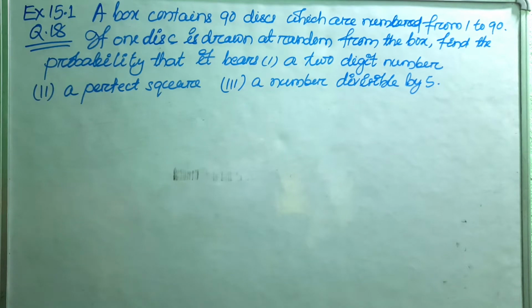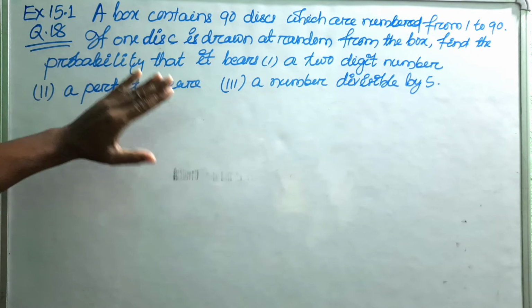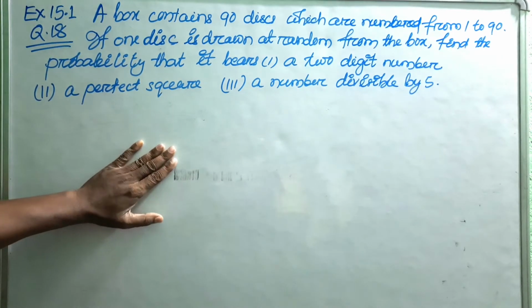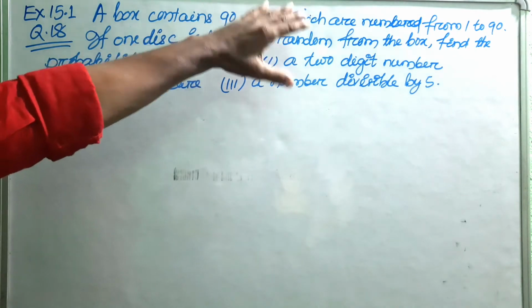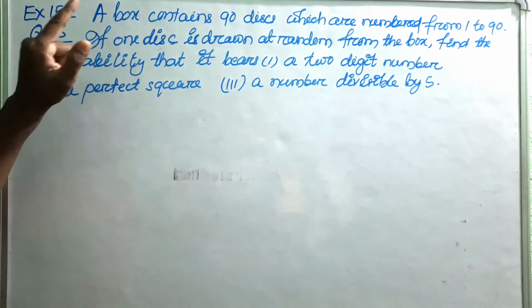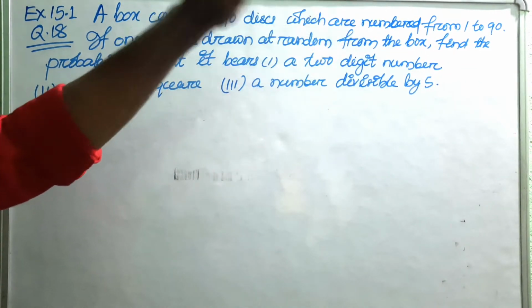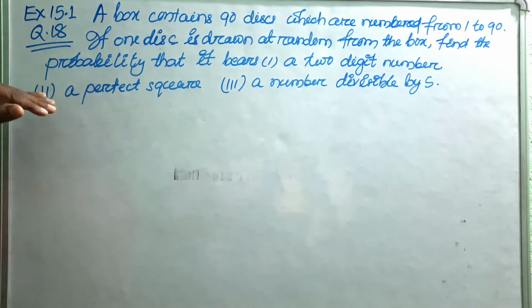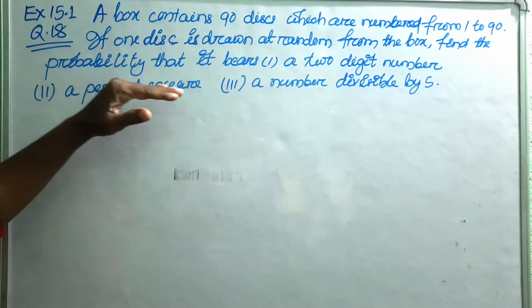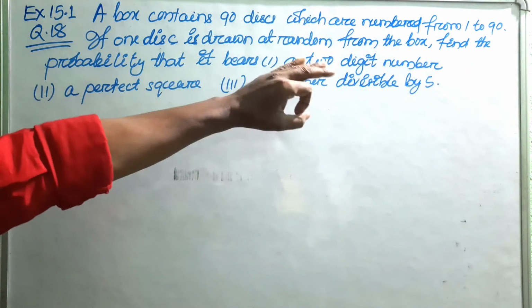Today we'll solve question number 18 of exercise 15.1 from chapter 15, CBSE class 12 math. Now here the question is: a box contains 90 discs which are numbered from 1 to 90. If one disc is drawn randomly from the box, then find the probability that it bears a 2-digit number. The second part of the question is a perfect square. The third part is a number divisible by 5.